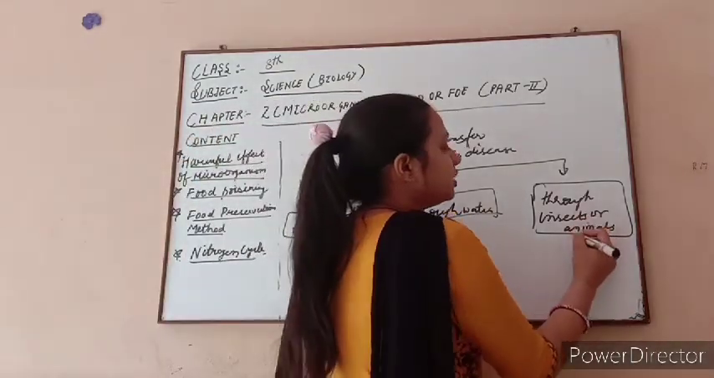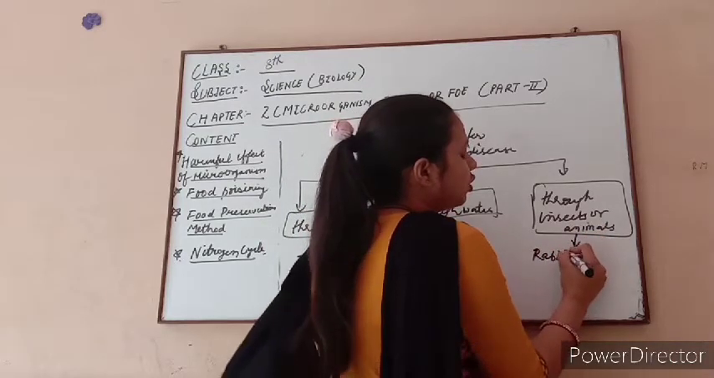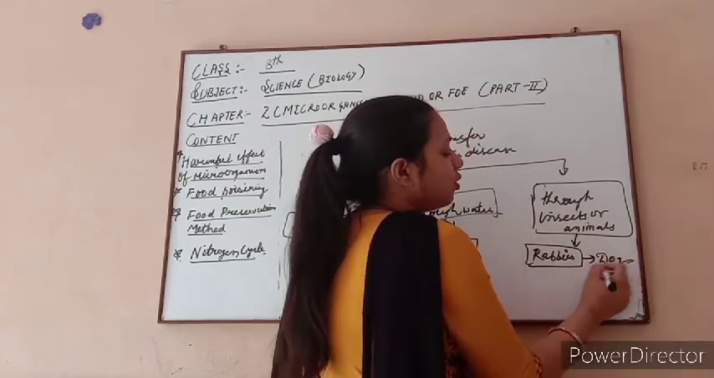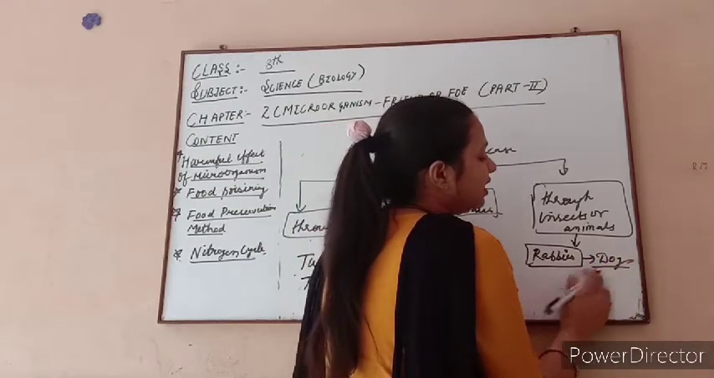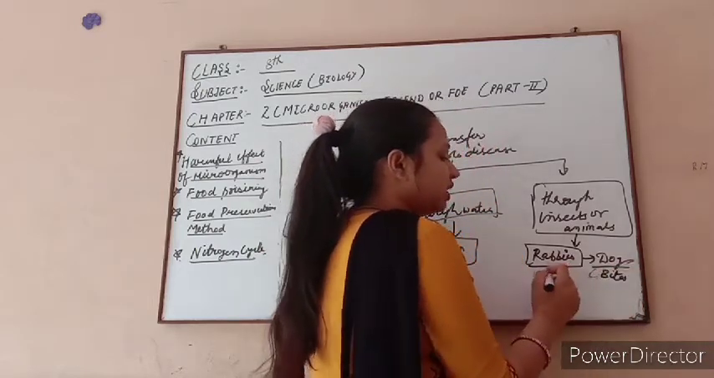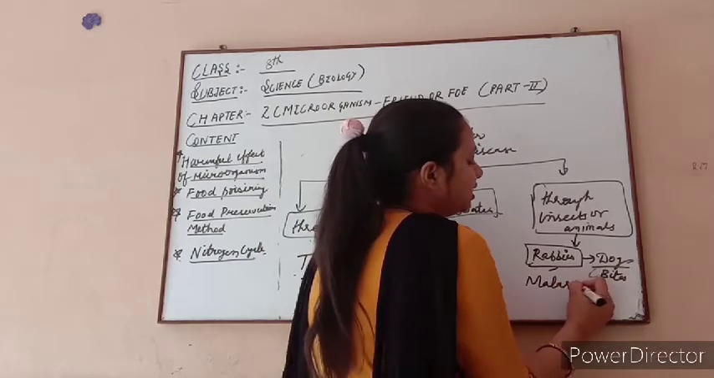Now after this, diseases spread through insects or animals, like rabies. You all have also heard the name of the rabies disease. This disease is caused by a dog bite. When a dog bites our body, which disease is caused in our body? Rabies. Now the second one we will discuss is malaria.